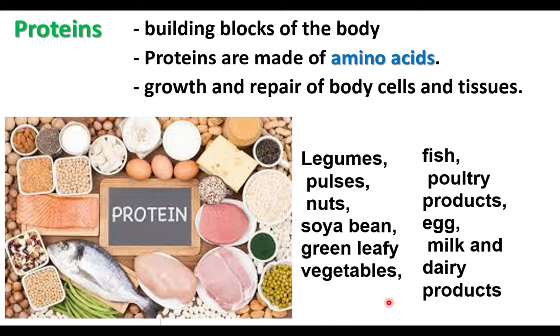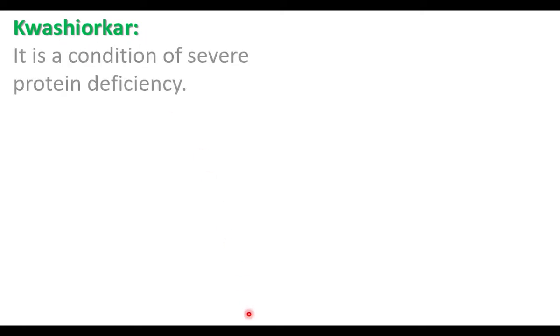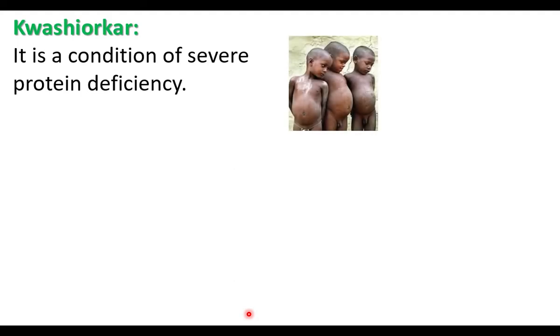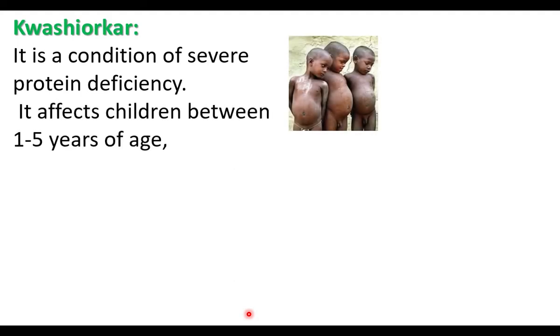Proteins are body builders. When protein in the food is very low, that results in kwashiorkor. This is a disease due to low level of protein. This condition is seen in children between 1 to 5 years of age. The hands and legs become small and the belly enlarges. They have low body weight.